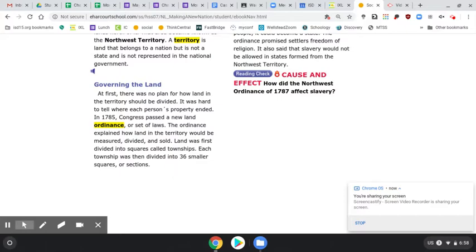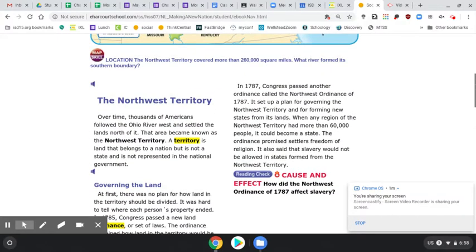In 1785, Congress passed a new land ordinance, or a set of laws. The ordinance explained how land in the territory would be measured, divided, and sold. Land was first measured into squares called townships. Each township was then divided into 36 smaller squares or sections.